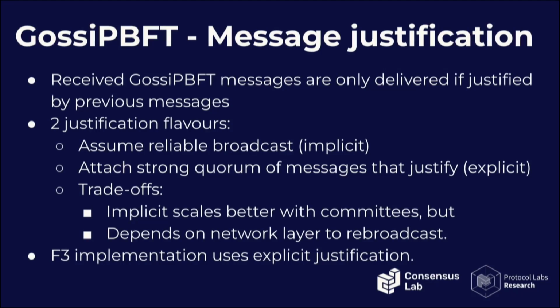There are some trade-offs. Reliable broadcast is really good because the size of the message doesn't increase with the size of participants, because you don't need to attach any signature. But you need to change the network layer. Because of that, in the case of the implementation we're doing at the moment for Filecoin, we decided to just go with the implicit justification so that we don't need to touch other parts of the system. And we just attach explicitly the aggregated signature of just the messages that justify the value of the particular message.